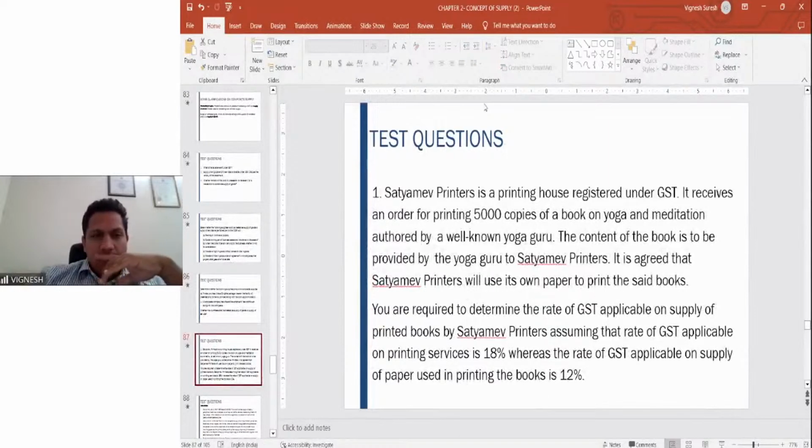Now, question. Satyamev Printers is a printing house registered under GST. It receives an order for printing 5,000 copies of a book on yoga and meditation, authored by a well-known yoga guru. The content of the book is to be provided by the yoga guru to Satyamev Printers. It is agreed that Satyamev Printers will use its own paper to print the said books. You are required to determine the rate of GST applicable on supply of printed books, assuming the rate applicable on services is 18% and on supply of paper is 12%. Please try to answer this question.